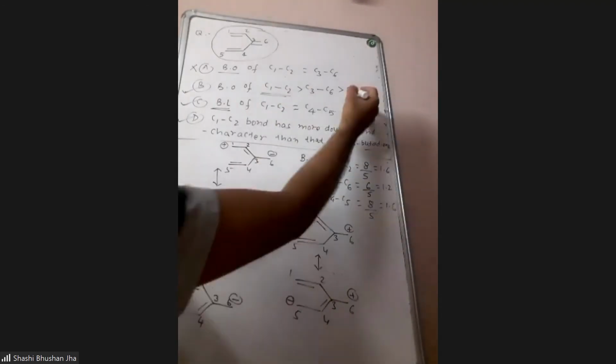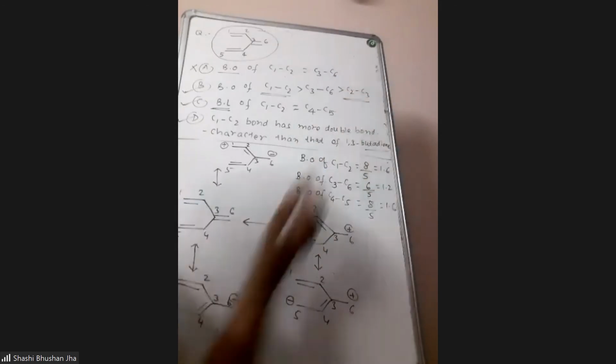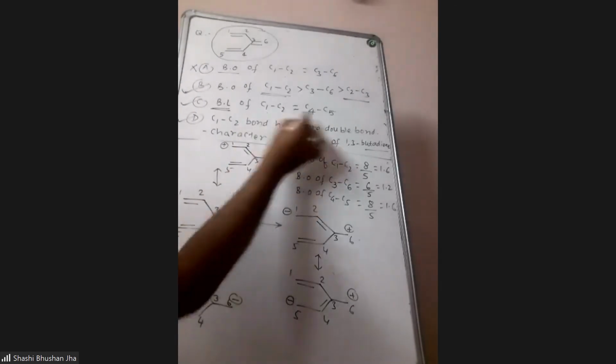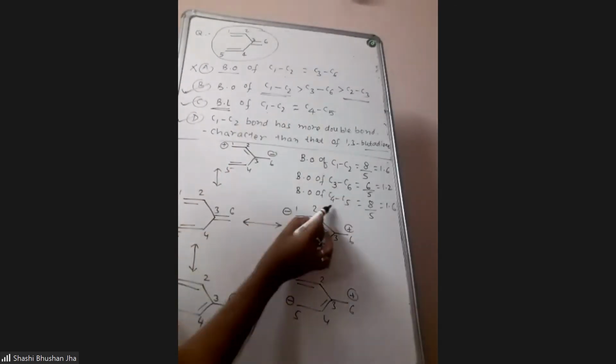This is correct. For C2-C3 we have not calculated bond order, but as I told you, the bond orders of C2-C3 and C3-C4 will always be less than the remaining. So this option is also correct. Now C1-C2 and C4-C5 have the same bond order, so the same bond length. So C is also correct.